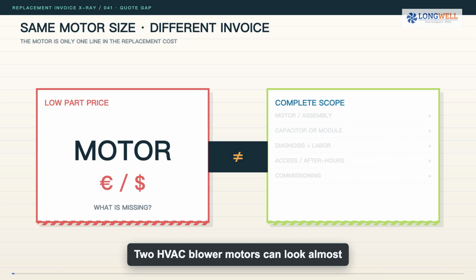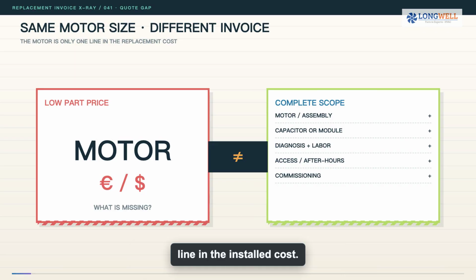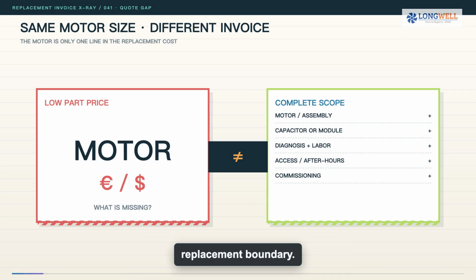Two HVAC blower motors can look almost identical, yet produce very different replacement invoices. That is because the motor is only one line in the installed cost. Before comparing prices, make sure every quote covers the same replacement boundary.